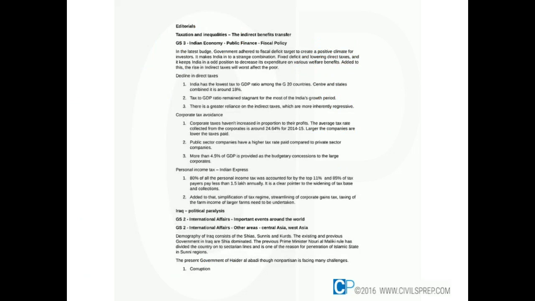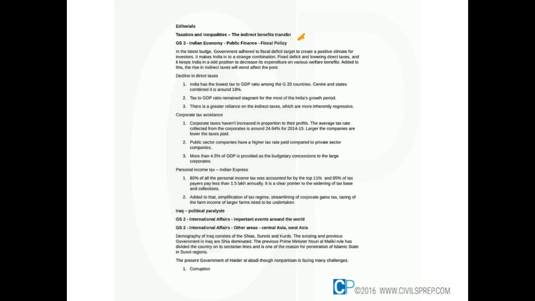Let's revise the news again. The taxation and inequalities: the corporate sector benefits, the fall in direct taxes and rise in indirect taxes, and decreased social sector expenditure all show that the choices of the government are more towards the well-off rather than the poor.